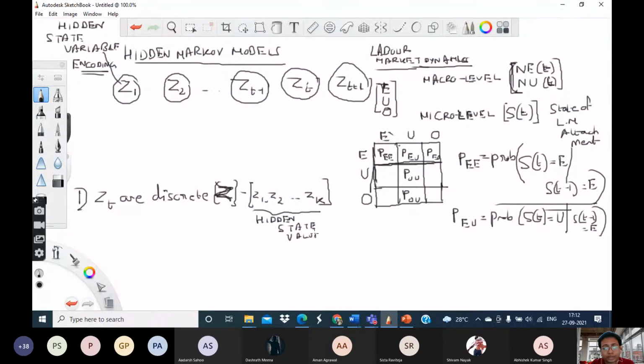As I said, the hidden variable basically represents all the various factors which influence the person's labor market status, but we are not specifying what those factors are. We are just saying that those factors are somehow encoded by these variables. Now these variables consist of K possible values.